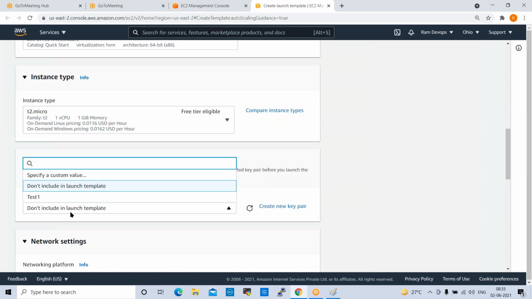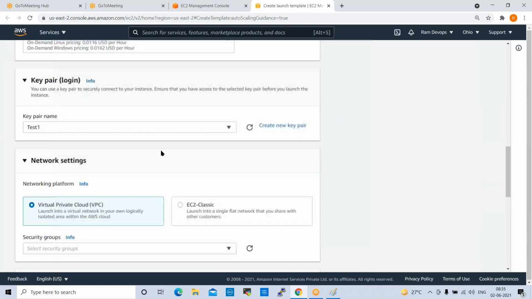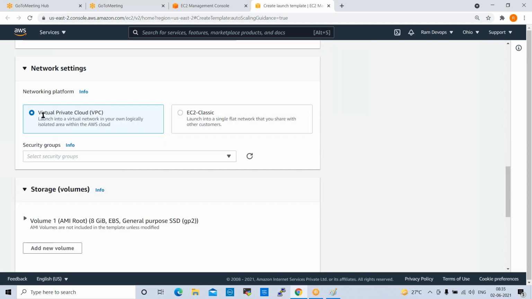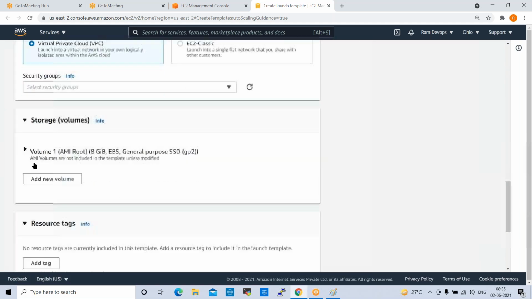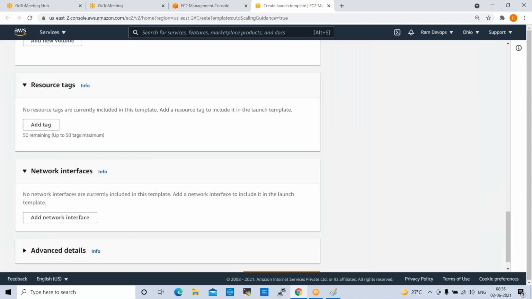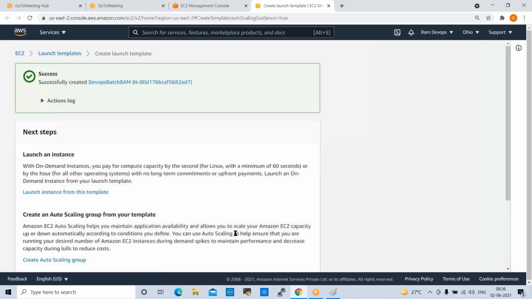For the key pair, I'm selecting the test one key pair. Network settings are not required, so don't worry about this, and we can keep the default VPC. For storage volumes, no need to touch anything. Resource tags are also not required. So create launch template. The launch template is created now.